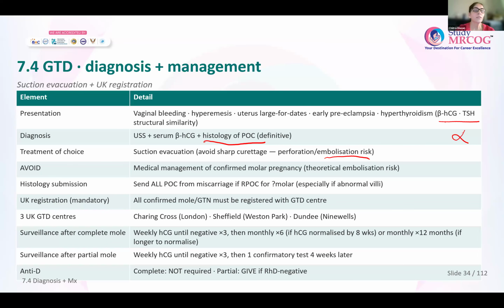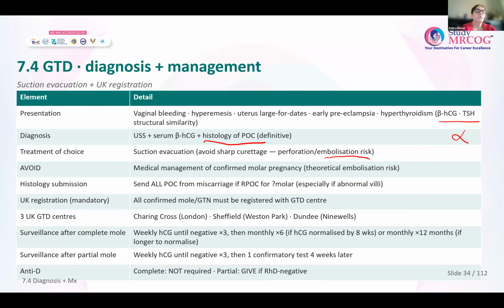Now in the UK, it is mandatory that all women with a molar pregnancy or gestational trophoblastic neoplasia should be registered with the Gestational Trophoblastic Disease Centre. 3 centres are there in the UK: Charing Cross in London, Weston Park in Sheffield, and Ninewells in Dundee.